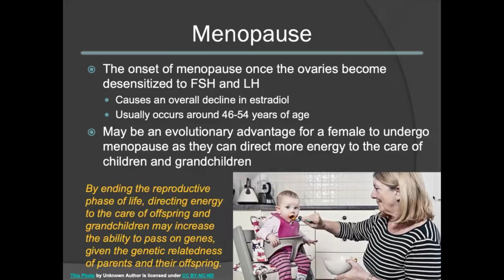Menopause can actually be considered an evolutionary advantage for a female. This is because as a female undergoes menopause, they can then direct more energy to the care of their children as well as grandchildren. By ending the reproductive phase of life and directing energy to the care of offspring and grandchildren, this may actually increase the woman's fitness and her ability to pass on genes through her offspring, given the genetic relationship between parents, their offspring, and grandchildren.